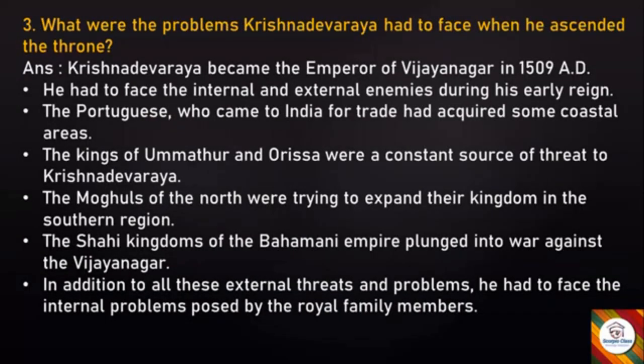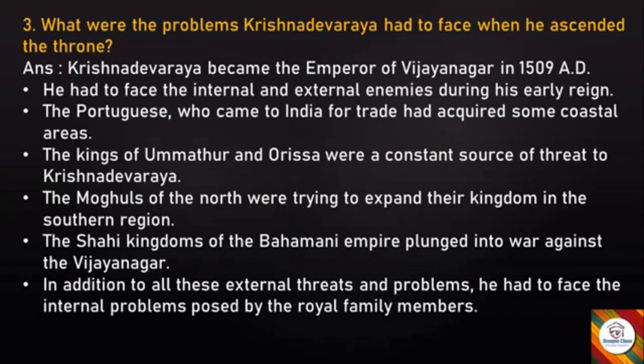What were the problems Krishnadevaraya had to face when he ascended the throne? Answer. Krishnadevaraya became the emperor of Vijayanagar in 1509 AD. He had to face internal and external enemies during his early reign. The Portuguese who came to India for trade had acquired some coastal areas. The kings of Umathur and Orissa were a constant source of threat to Krishnadevaraya.